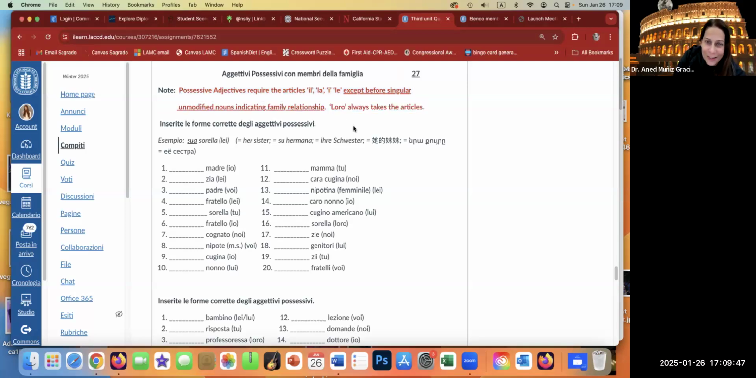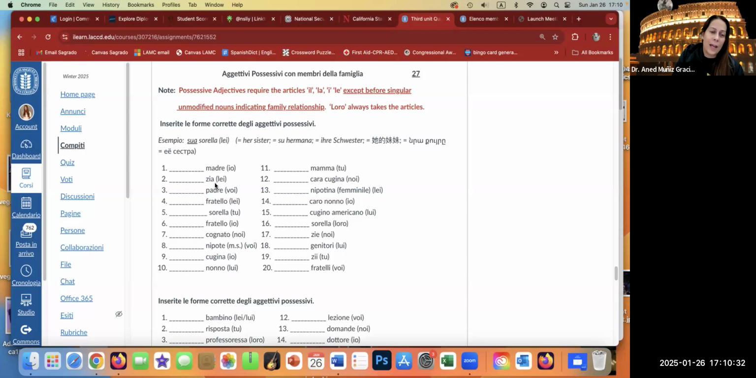This is important, because this column here is unmodified singular family members, so they do not require the il, la, i, or le. Everything else does. Then you have modified family members and plurals, and you always use the article in those cases. Everything after this is regular nouns, so you always use the article with them. I'm just going to do a couple from each one, the first two and the last two.